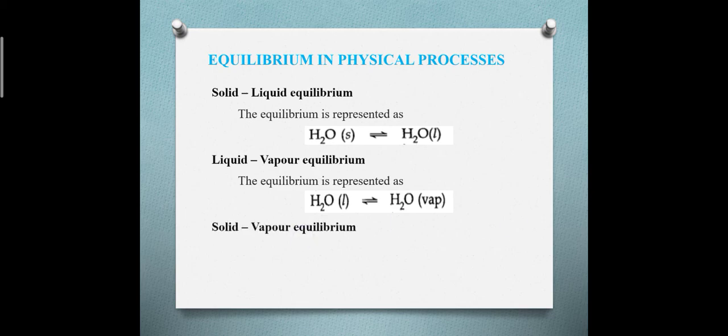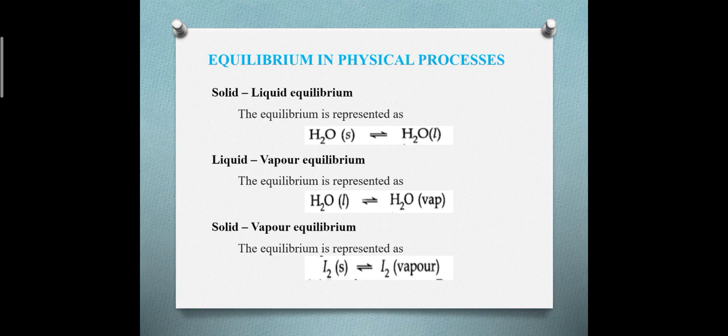And next one is solid vapor equilibrium. The most common example is iodine to iodine vapor. Here what happens? If we take solid iodine and keep it in a closed vessel, after some time it gets converted to vapor.